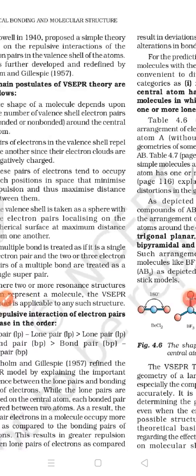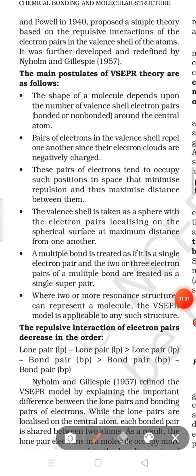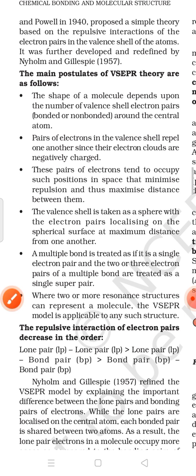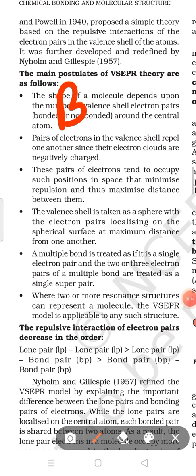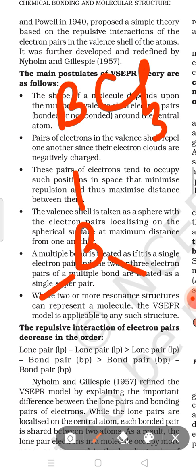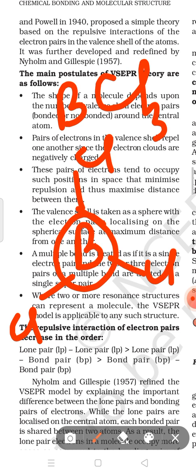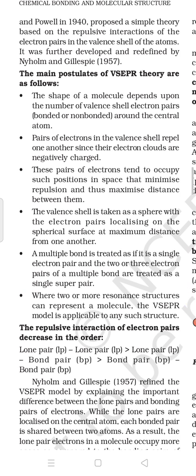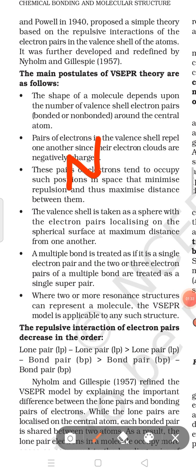The main postulates of this theory are as follows. The first point is that the shape of a molecule depends upon the number of valence shell electron pairs, bonded or non-bonded, around the central atom. Suppose I am talking about BCl3. The structure of the molecule BCl3 depends on the center atom. Center atom is B. तो इसकी ज्योमेट्री सेंटर एटम के ऊपर डिपेंड करती है. Next, सेंटर एटम के साथ साथ उसमें प्रेजेंट इलेक्ट्रॉन्स के ऊपर भी डिपेंड करती है.